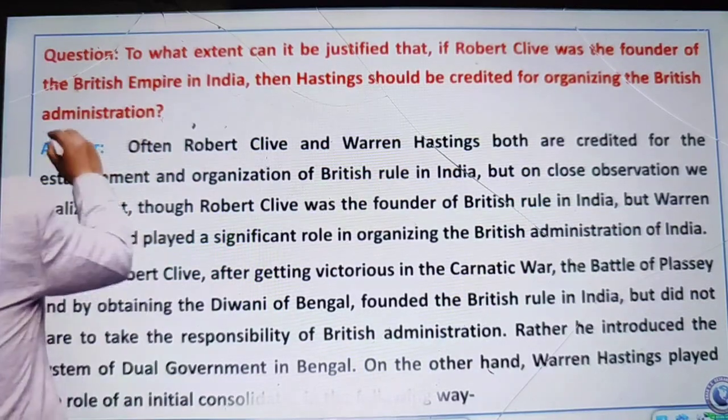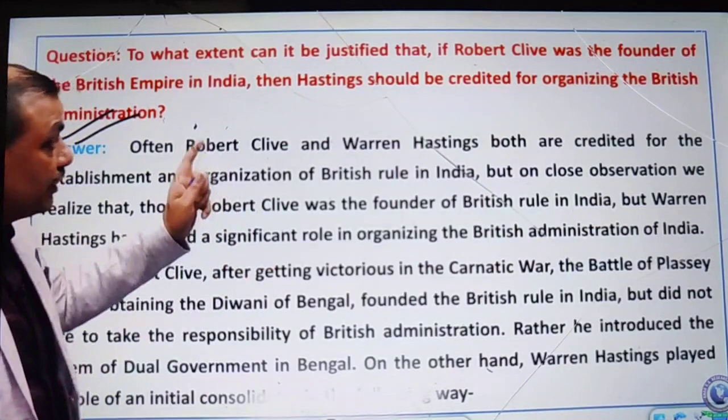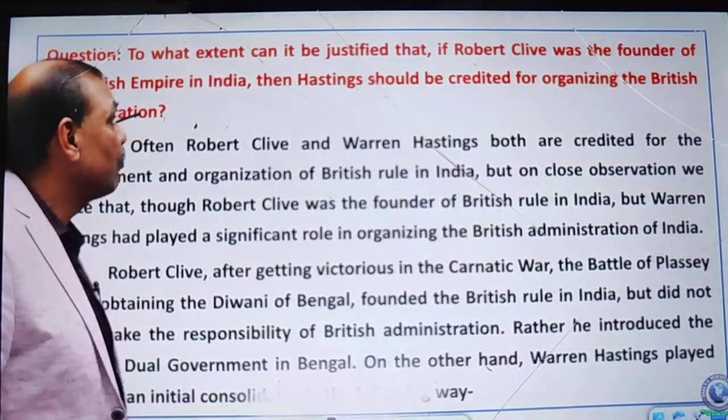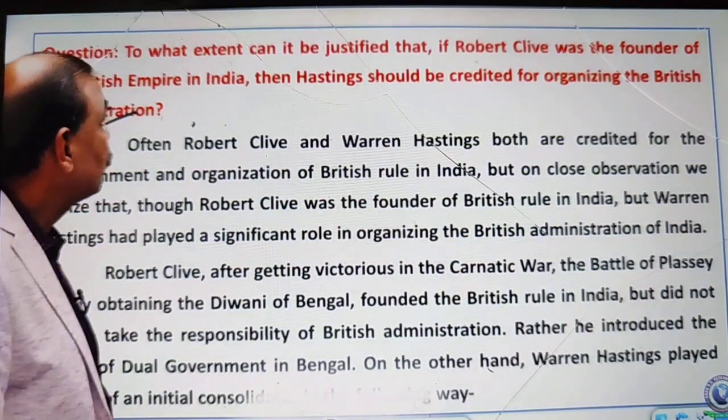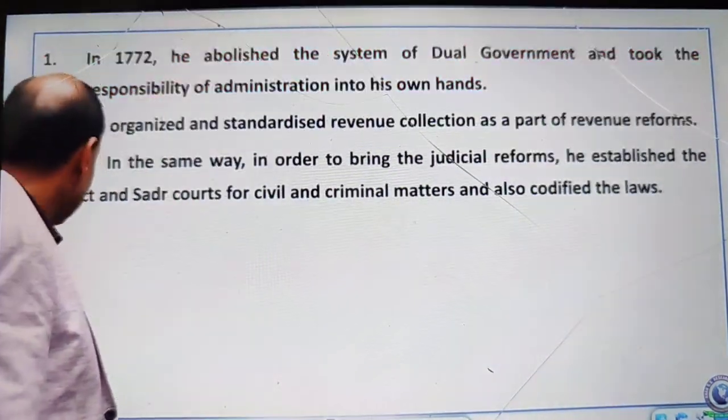My friends, this question you people have to do. This was asked in UPSC often, but it can be useful for your studies as well. To what extent can it be justified that if Robert Clive was the founder of the British Empire in India, this team should be credited for organizing the British administration? So, my friends, you have to go through this question.